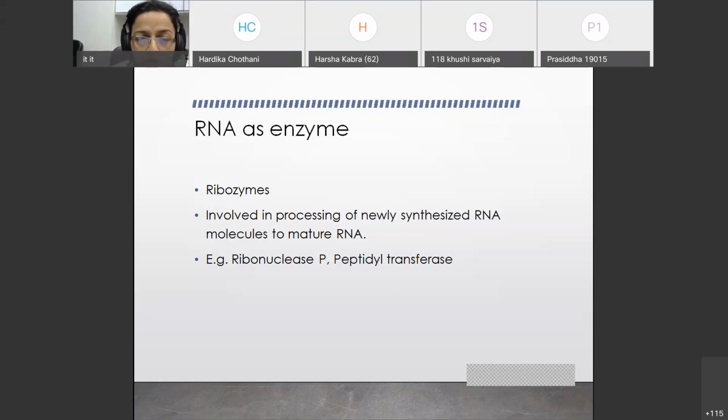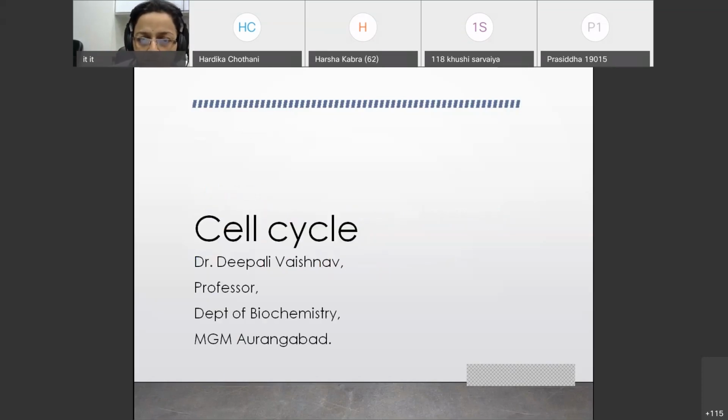Students don't know the examples of ribozymes. So these ribozyme examples are ribonuclease P and peptidyl transferase. Remember this thing. These are the ribozymes. These ribozymes are RNA in nature. So these enzymes are not protein in nature, but they are RNA in nature. Remember this thing. In the short note, if it is there, you should mention ribozymes also.